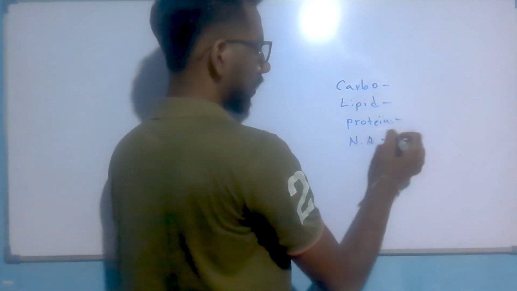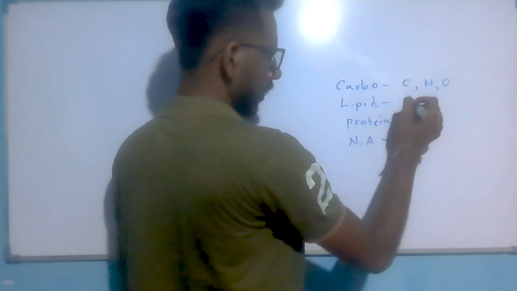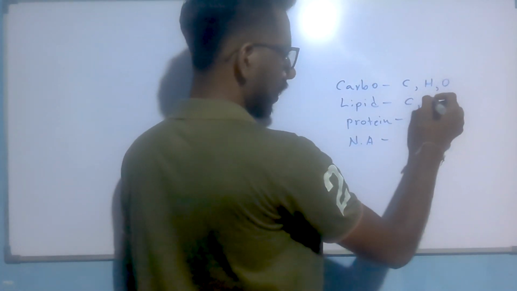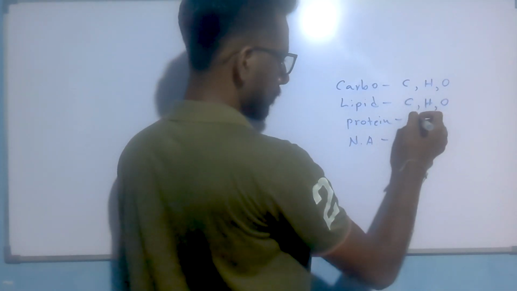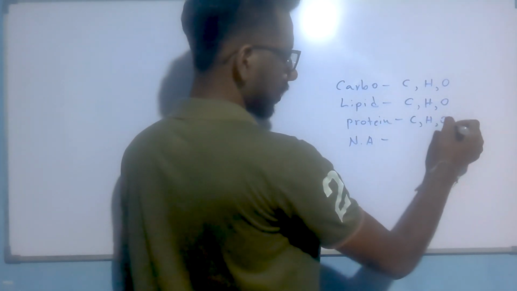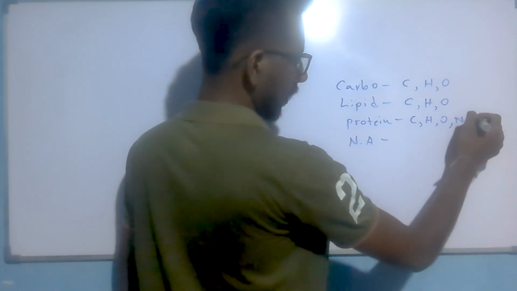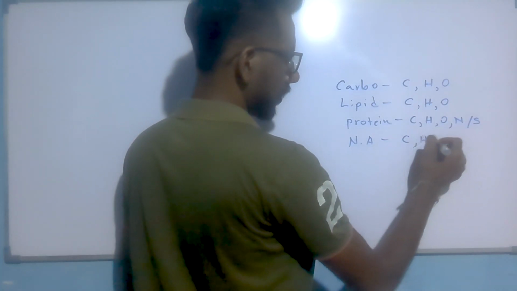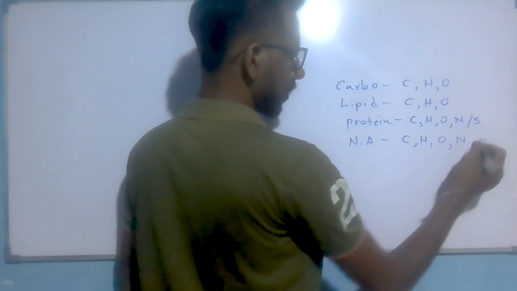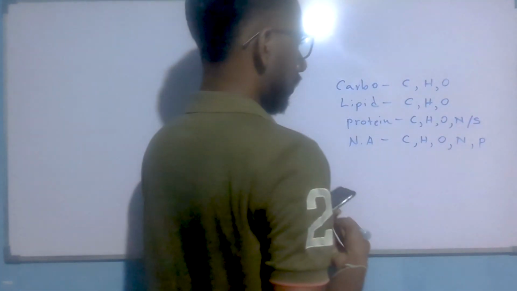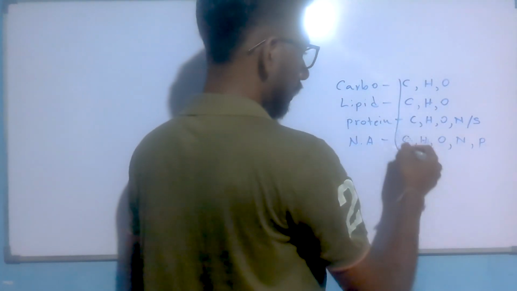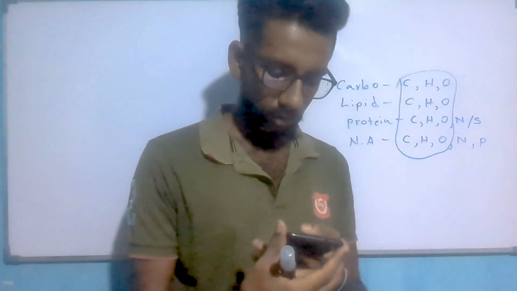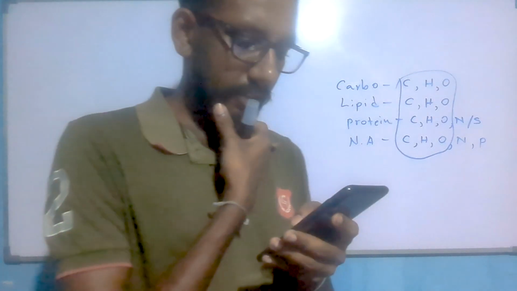Carbohydrate has carbon, hydrogen, oxygen. Lipid also has carbon, hydrogen, oxygen. Protein has carbon, hydrogen, oxygen, nitrogen, and sometimes sulfur. Nucleic acid has carbon, hydrogen, oxygen, nitrogen and phosphorus. So the common elements in all the biomolecules are carbon, hydrogen, oxygen. So the answer is the first one.